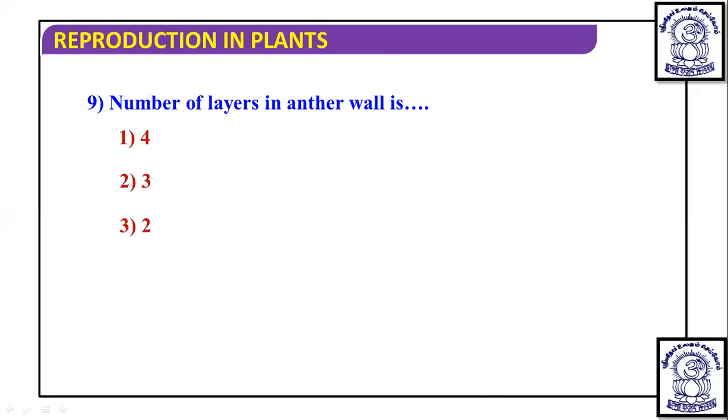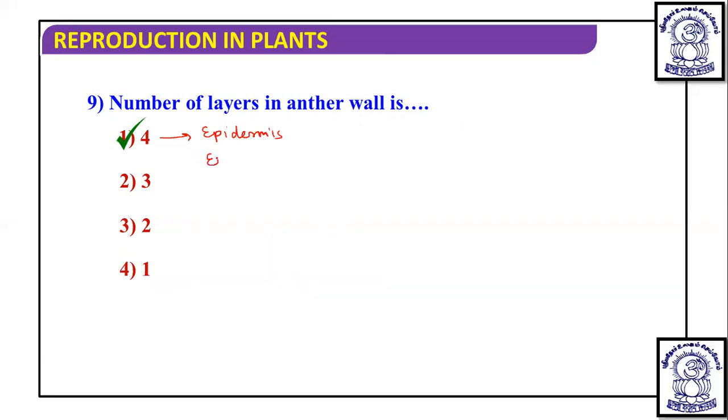Now next question, number of layers in anther wall is. Now I hope you know that the total number of layers in anther wall is 4, and these are named from outside to inside. The outermost is the epidermis.